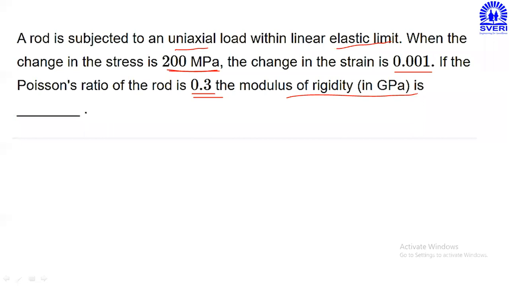Now please tell me whether this stress and strain is linear stress, linear strain, shear stress, shear strain, or volumetric stress, volumetric strain. You can give your answer in the chat box whether the developed stress will be linear, shear, or volumetric.